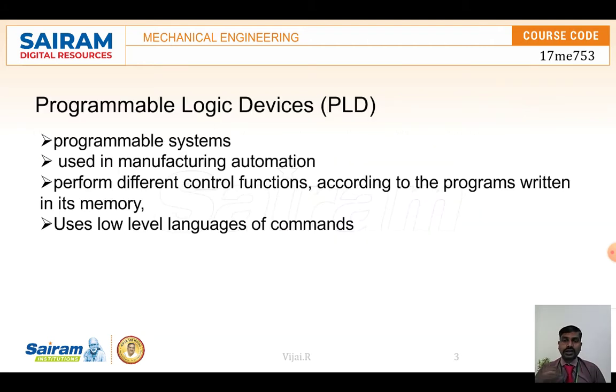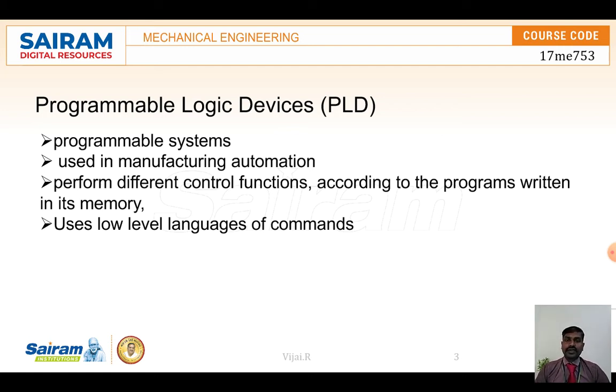Normally we call these programmable logic devices, which are used for automation purposes. Nowadays in industries, automation is very important. It is used in manufacturing automation systems, where control functions are needed: how to control the motor, how to control the feed of the machines. Everything can be done with the help of some information. So input and output devices and logical instructions are needed to control the motors and the drives.